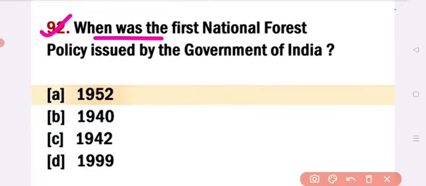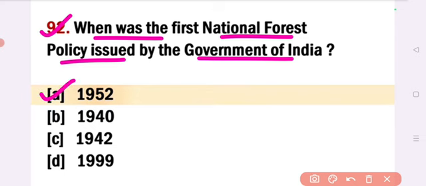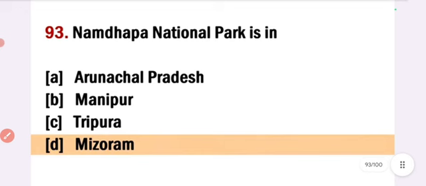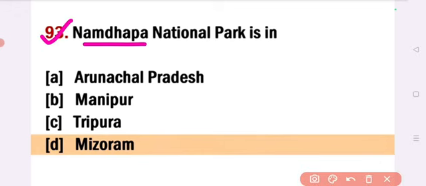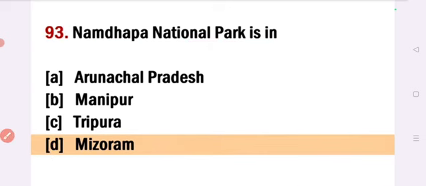When was the first national forest policy issued by the government of India? Answer option A, 1952. Next. Namdhapa National Park is in, answer option D, Mizoram. Next.